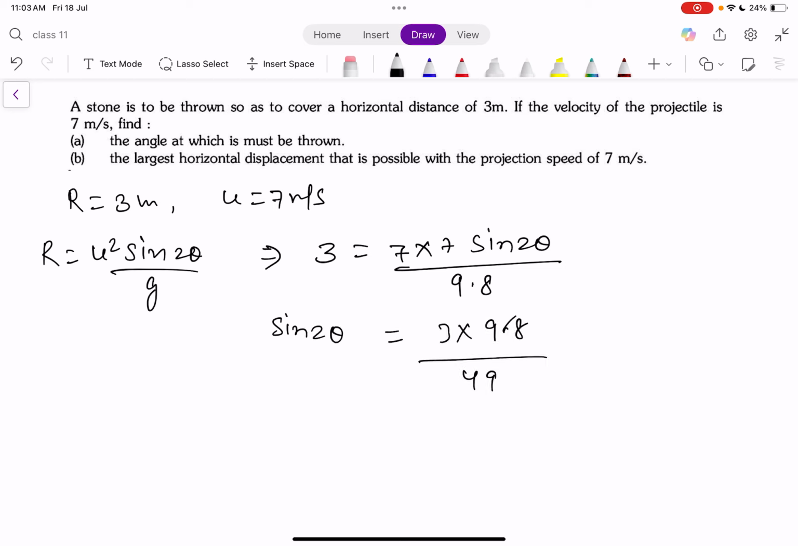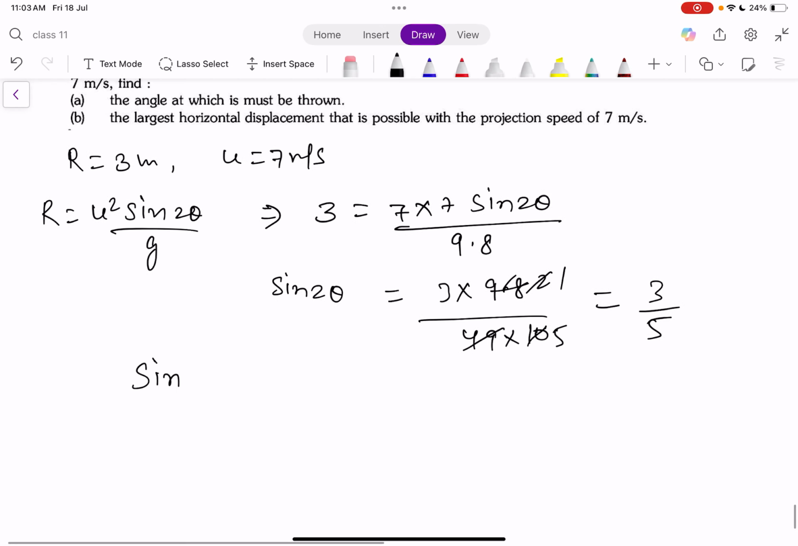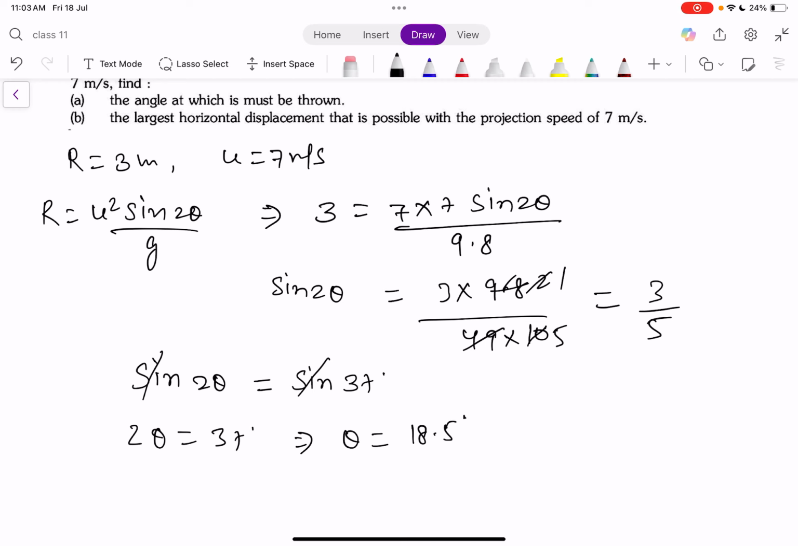That is, sine of 2 theta is 3 by 5. Also we know that sine of 37 degree is 3 by 5. So we can replace 3 by 5 as sine 37 degrees. Sine got cancelled out. 2 theta is 37 degrees, so theta will be 18.5 degree.